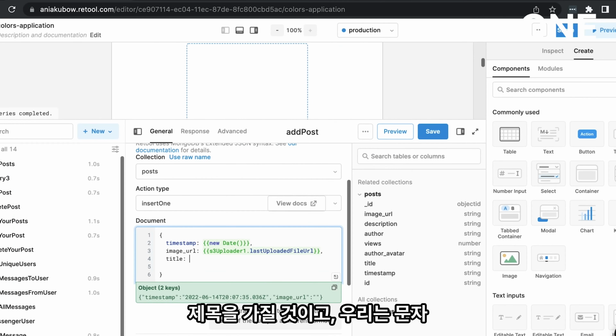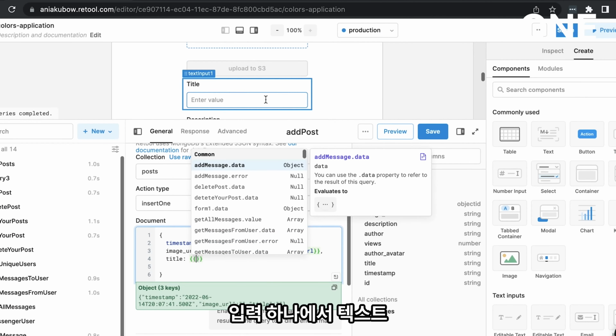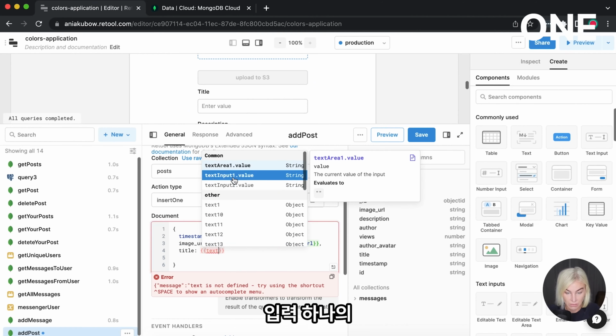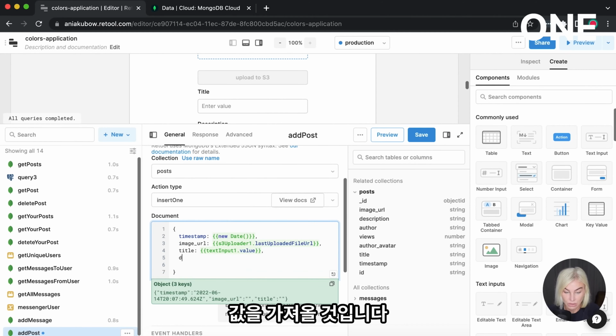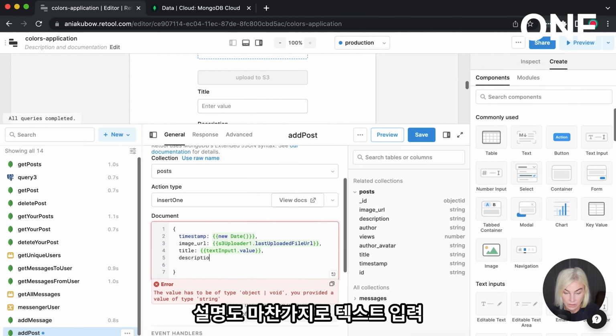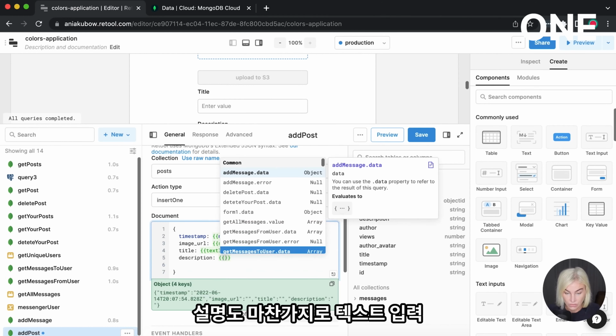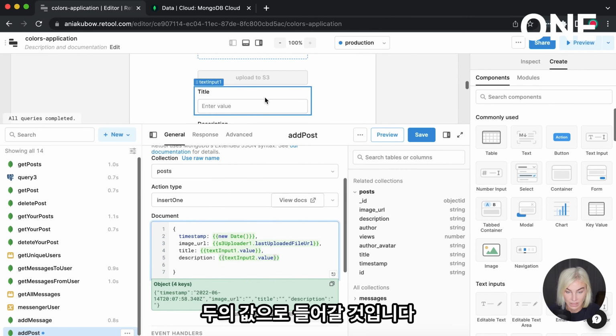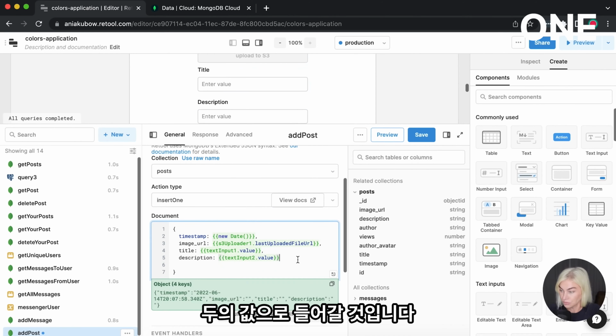We're going to have the title, which we're literally just going to get from text input 1 value. Same for description. We're going to go into text input 2 value.